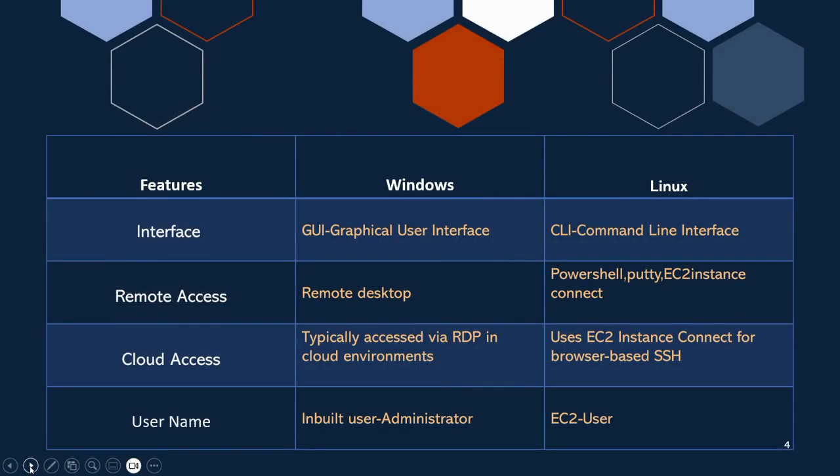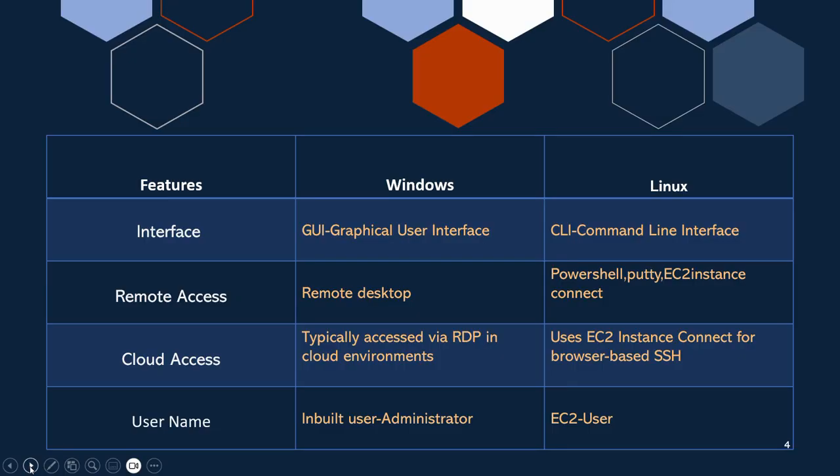Next, we are going to look at the difference between Windows and Linux. The first feature is interface. In Windows, it is a graphical user interface, which means that when we open our desktop, we can see Microsoft, Google Cloud, and so many apps are there. But in Linux, we can only see the commands. We can only ask by commands if the app is there or not. That's why it is called a command line interface. You couldn't see any of the applications over the desktop, so you need to use it through commands.